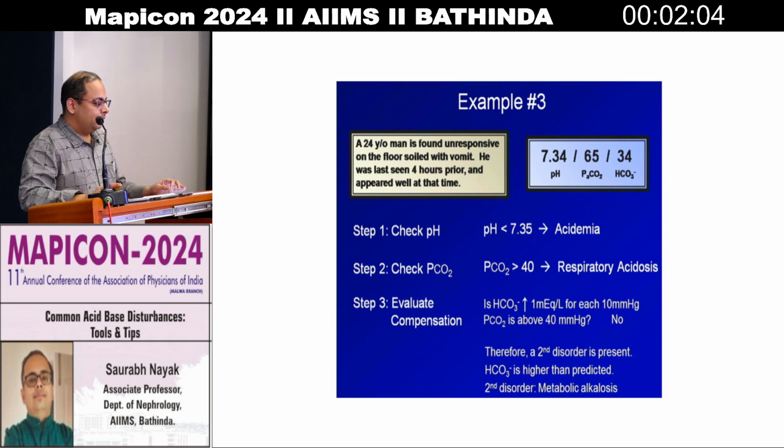In this non-compensated respiratory disorder, if you apply the formula, it will come as acute respiratory acidosis. For every 10 rise in PCO2, the bicarb should have risen by 1. Here, from 40 it has risen by 25, so 2.5 times.